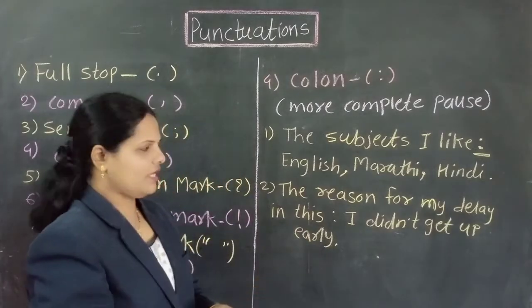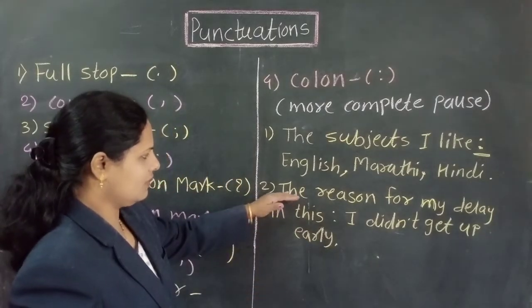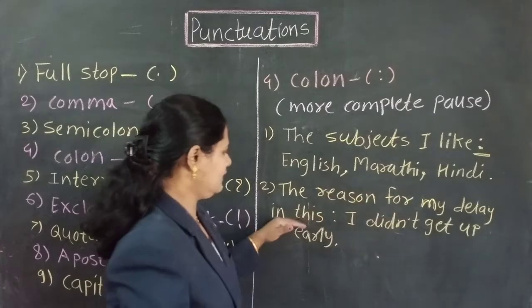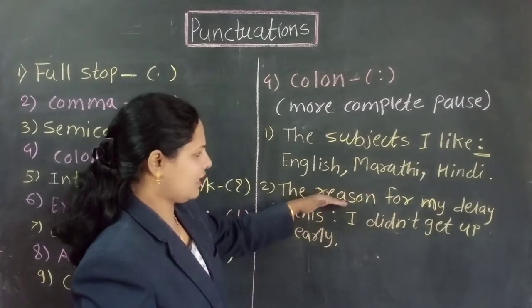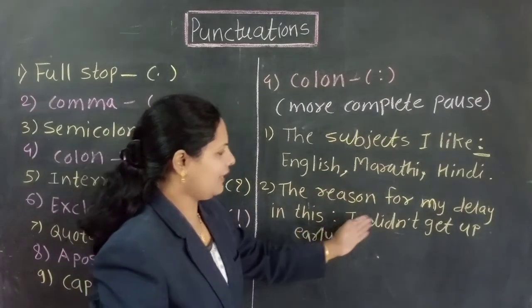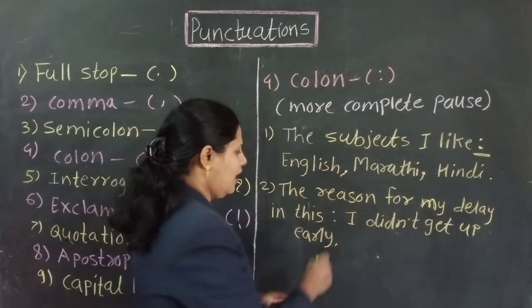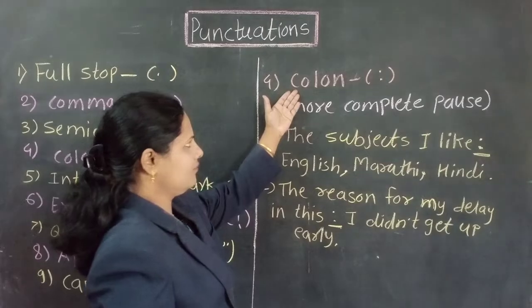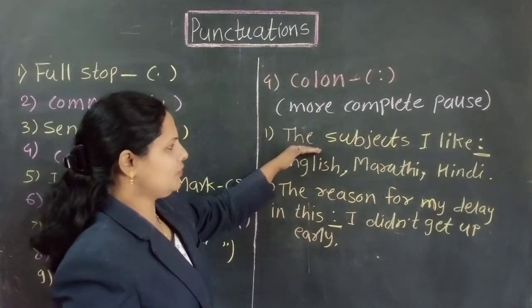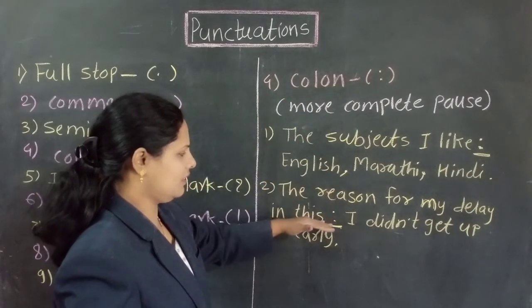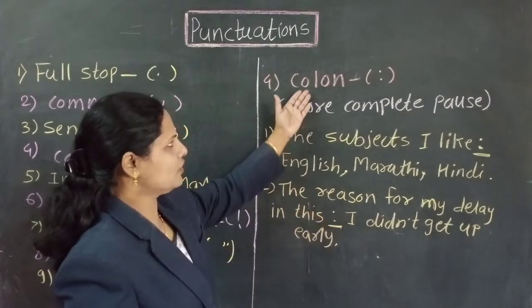To introduce an explanation, here the explanation is given. The reason for my delay is this, मला यायला उशीर झाला. The reason is what? I didn't get up early. To give the reason, I use colon here. Okay? To introduce the list, to introduce the reason, we use colon.